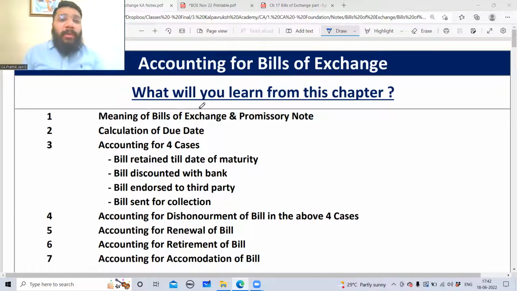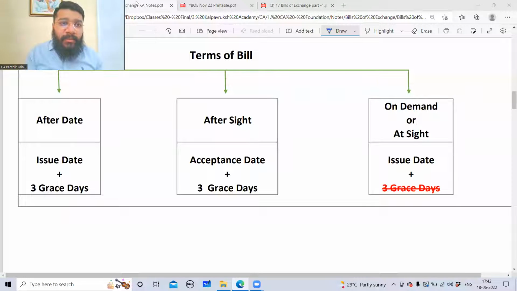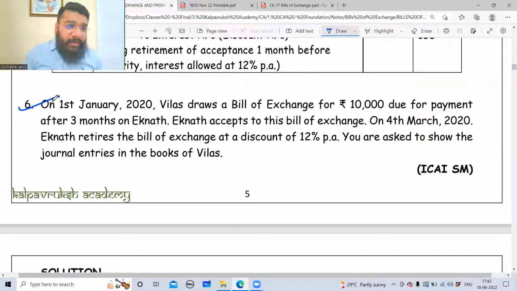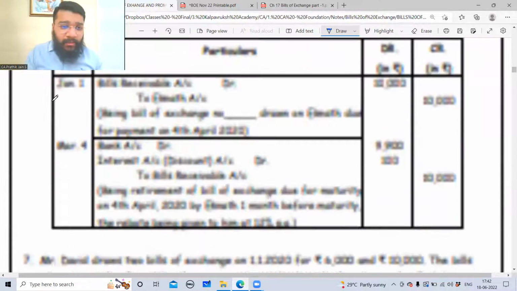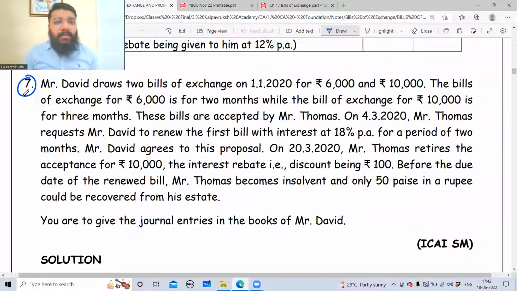So, guys, we're doing this chapter on accounting for bills of exchange. Until yesterday, we have completed 6 questions of your ICAI study material. Today we'll be heading towards the next question. But before we go towards the next question, I have a small correction to be done.